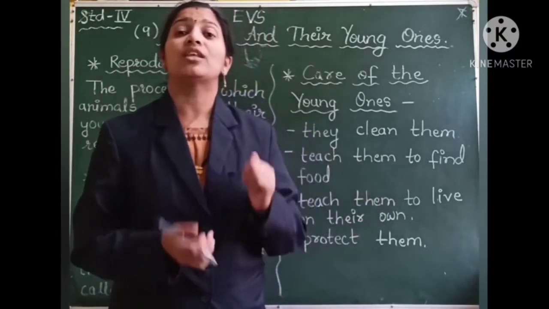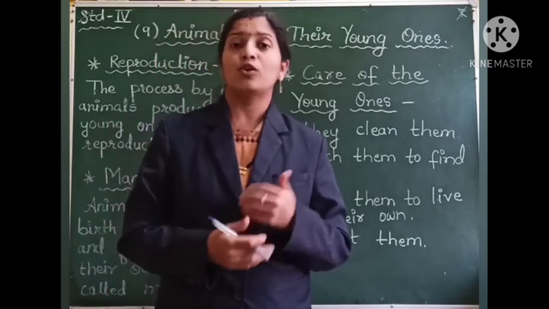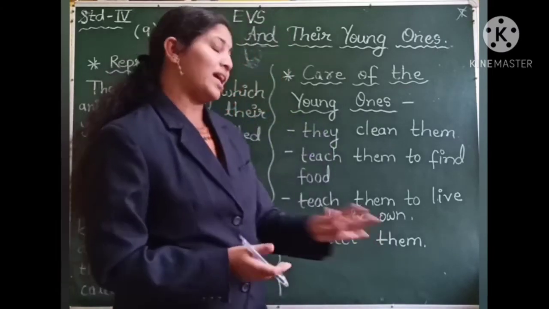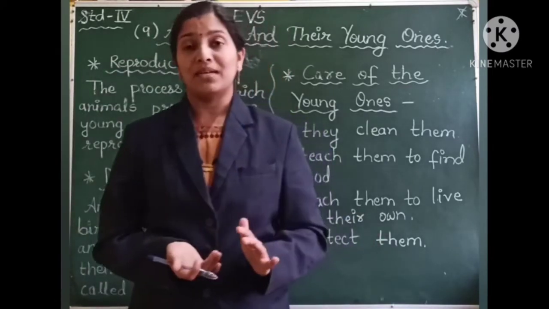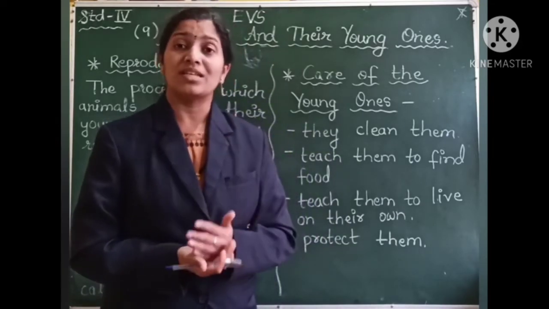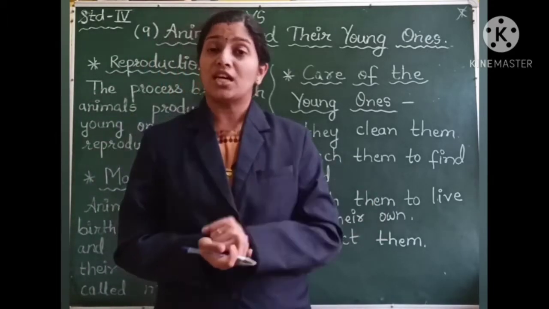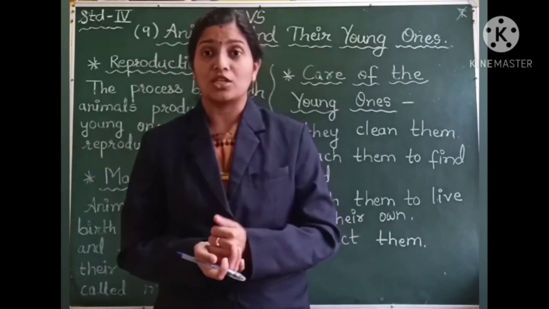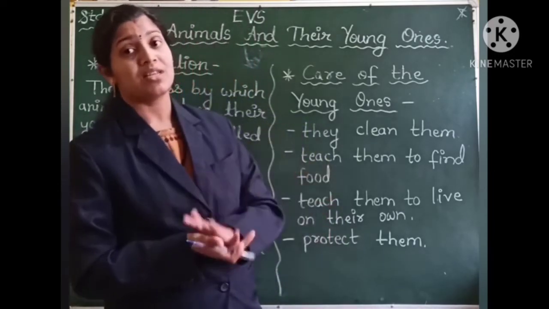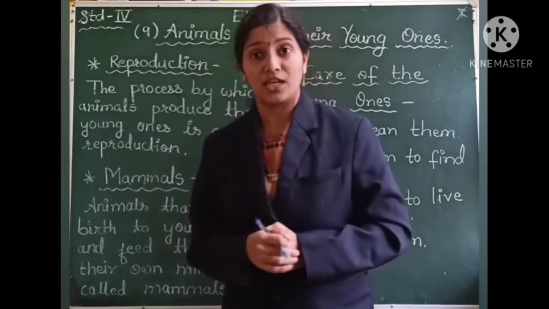So they teach their young ones to become independent for their food, for their safety, for everything. Also they protect them. The mammals or the animals that give direct birth to their young ones protect their kids. They protect their young ones from any strangers, from any other animals. So this is how these animals, we can say mammals, take care of their young ones.